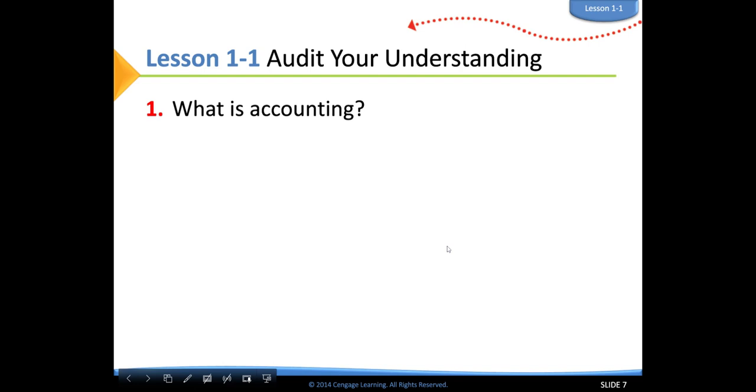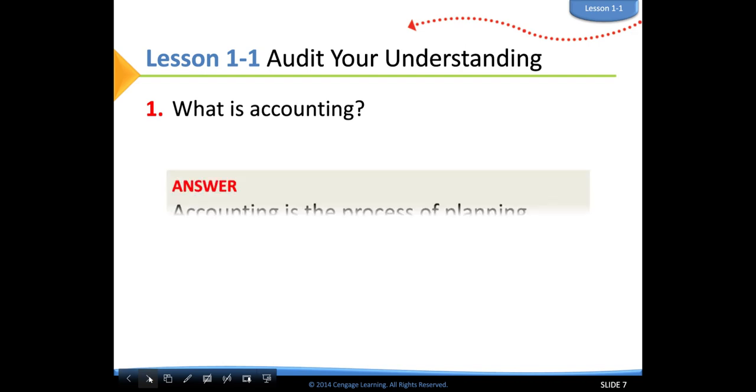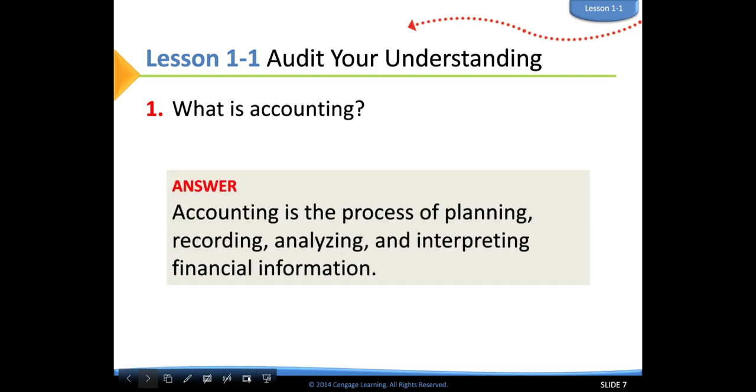Those are the definitions. So we're going to audit your understanding. What is accounting? Okay, we just went over that. What is accounting? I'll give you a second to go ahead and write that down. So accounting is the process of planning, recording, analyzing, and interpreting financial information.